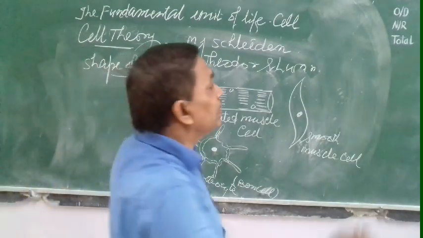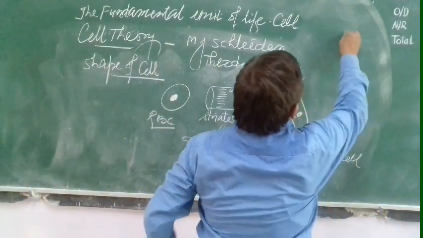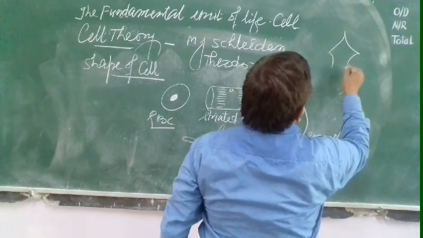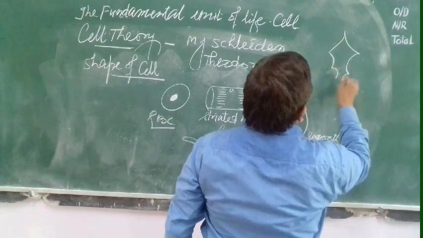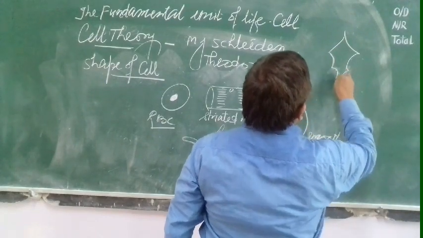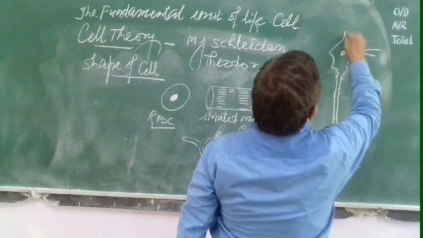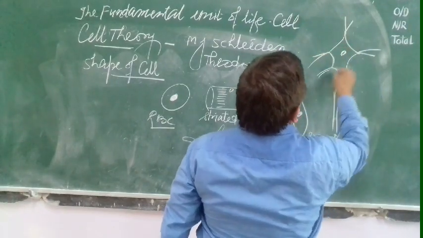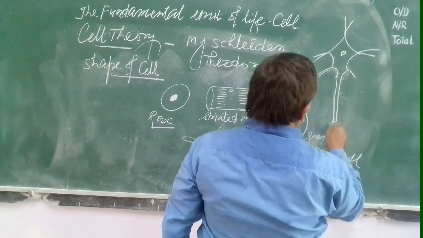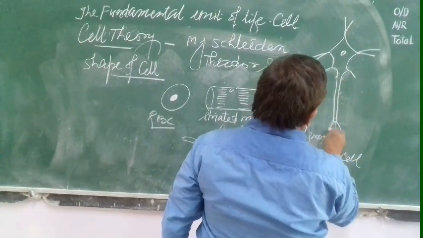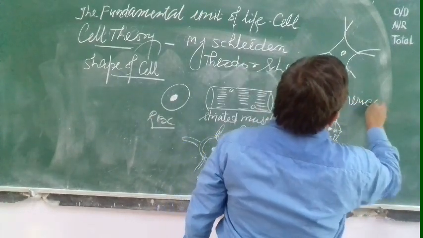Nerve cell is the longest cell. Nerve cell contains the cyton, the cell body. Here is the dendrite, cyton, dendrite, nucleus, and here is the nerve ending, axon. This is the nerve cell.